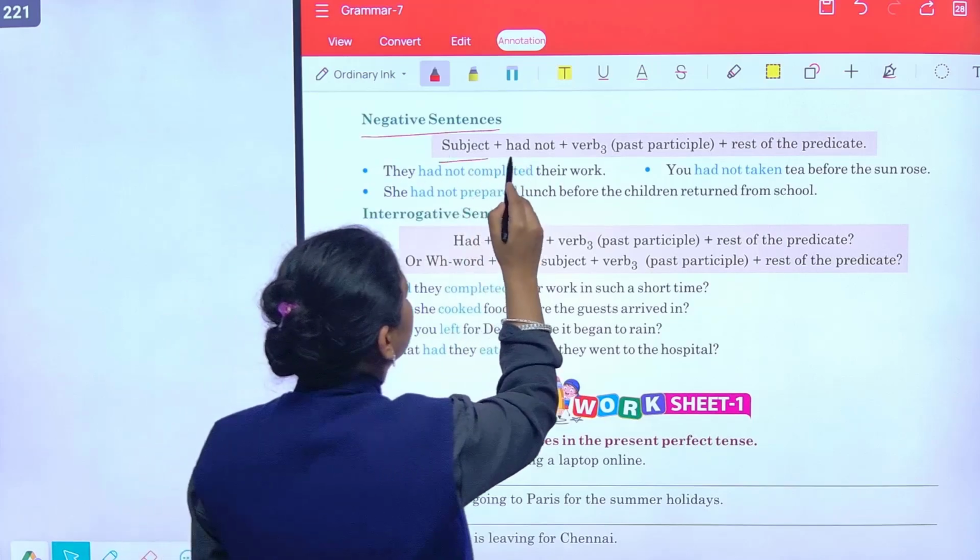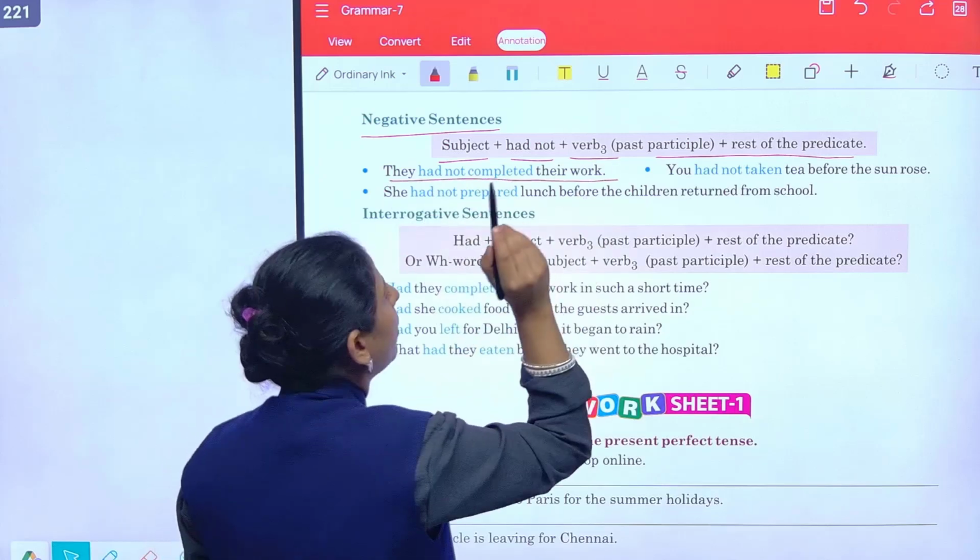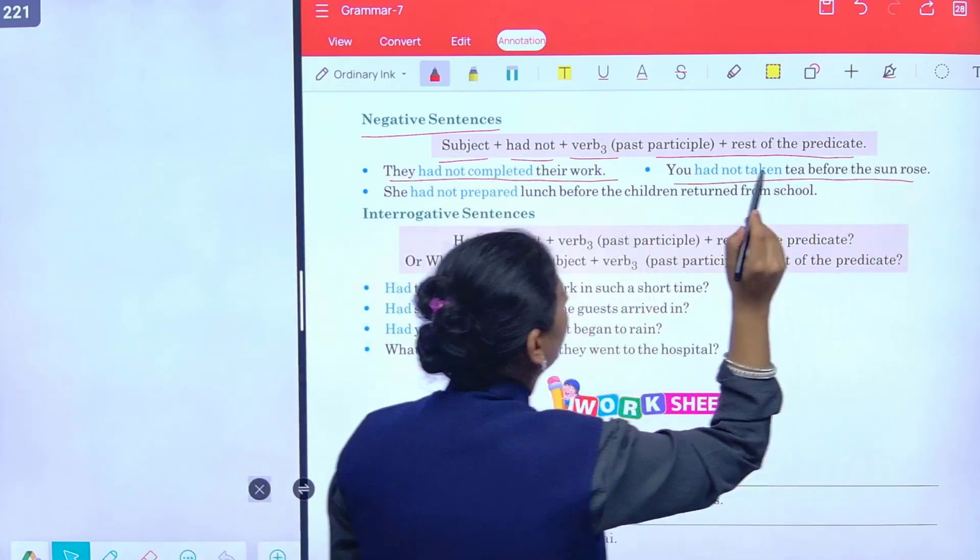Negative sentence. Subject plus had not plus verb की third form past participle plus rest of the predicate. They had not completed their work. You had not taken tea before the sun rose.